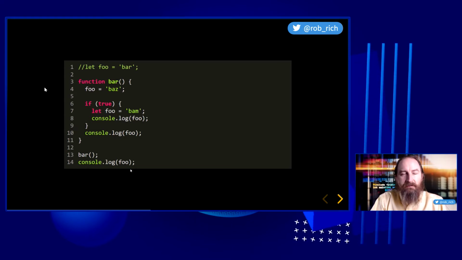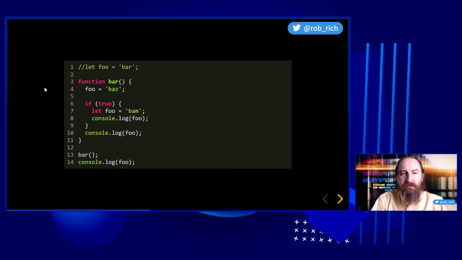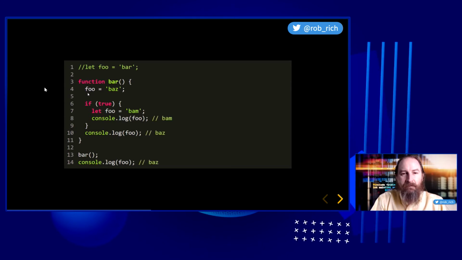Wait a minute. This variable that we defined right here is now available out here. Yeah, our variable leaked. JavaScript helped us by automatically creating that variable, and it did so in the global scope. So yeah, we were able to get access to a variable that shouldn't have existed because we didn't define this foo variable. Oops. So we get bam, baz, baz. Is that what you got?